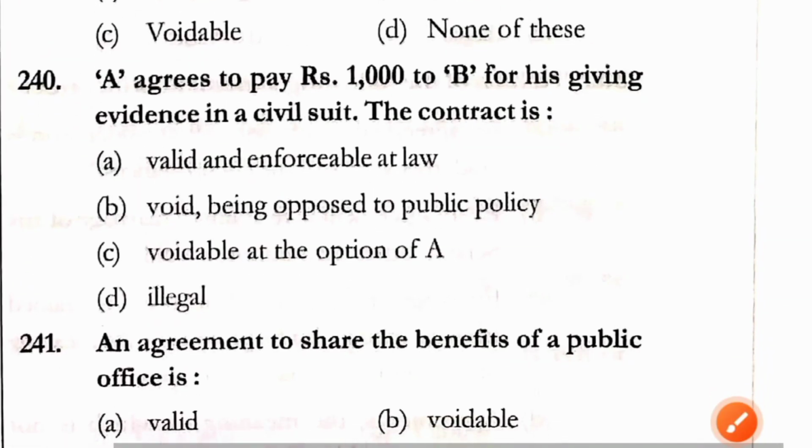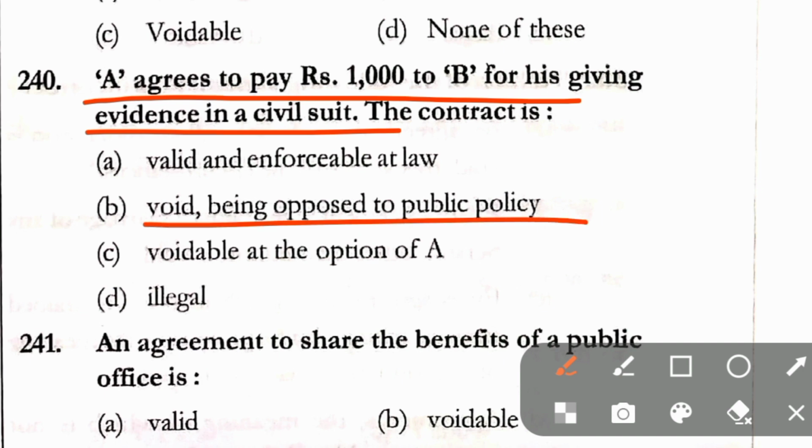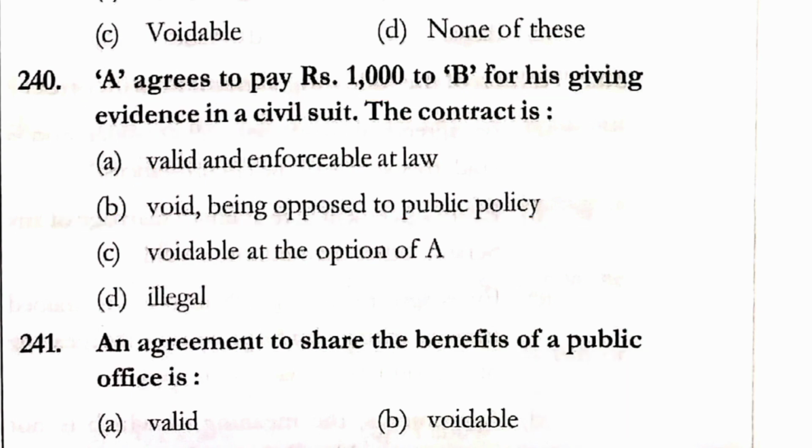Question number 240. A agrees to pay ₹1,000 to B for his giving evidence in a civil suit. The contract is valid and enforceable at law. Option B, void being opposed to public policy. Option C, voidable at the option of A, and option D, illegal. Here in question number 240, correct answer is option B.